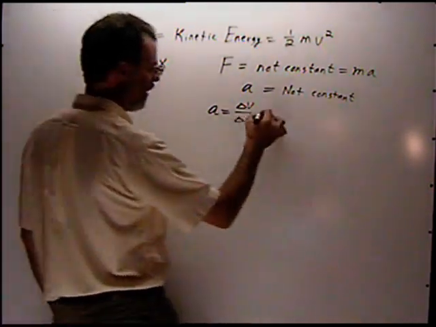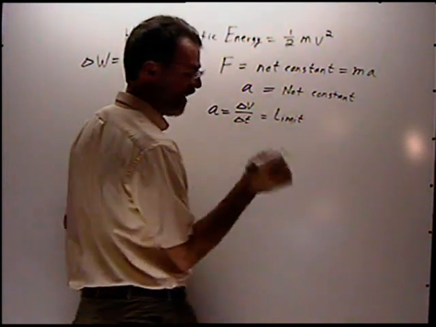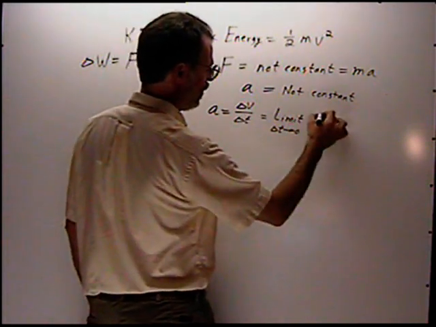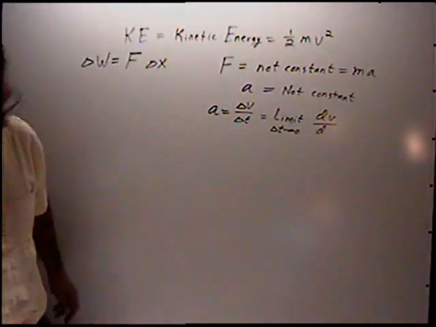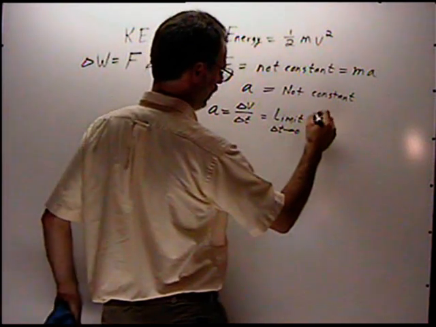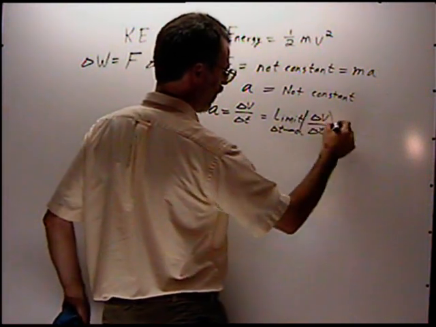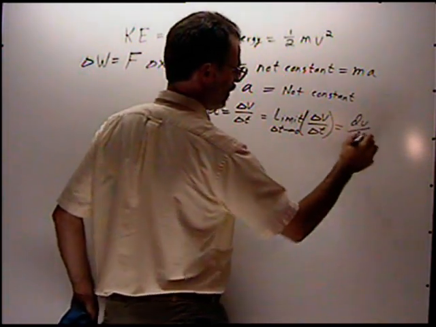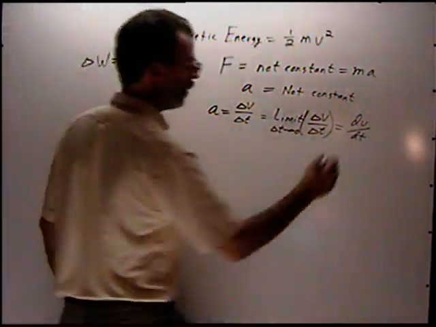Now, in the limit, as delta t approaches 0, this ratio approaches the derivative, the differential v divided by the differential t, and it's called the derivative of the velocity. That's what we mean by the derivative.